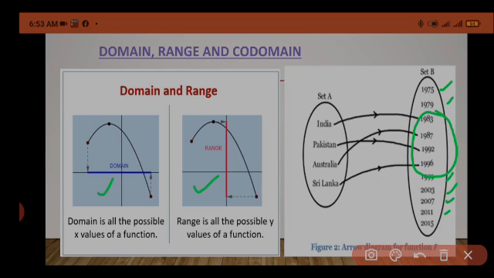Okay. But along with all these four images, we have some more elements, like 1975, 1979, 1999, 2003, all these. Okay. So along with all these, we get the complete set B as the codomain. Okay.